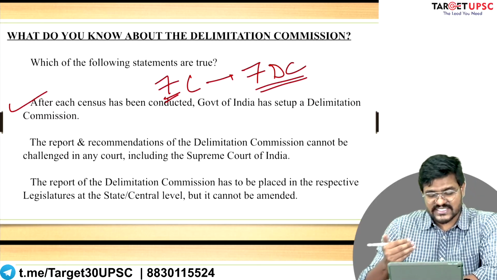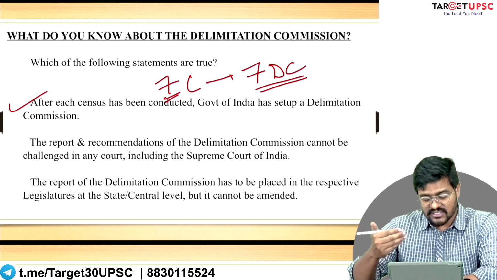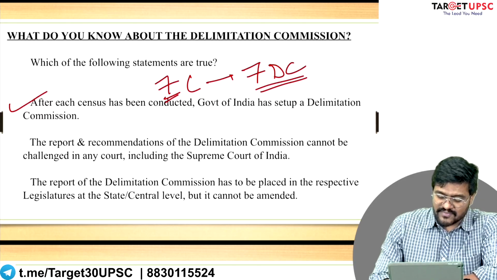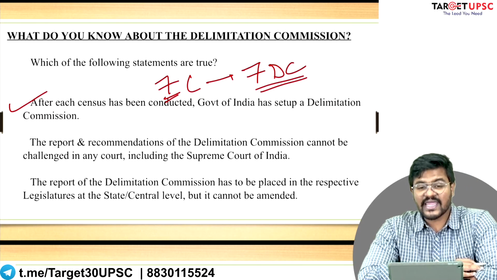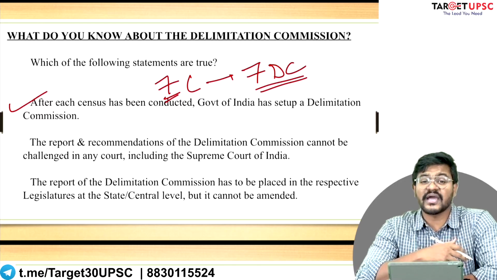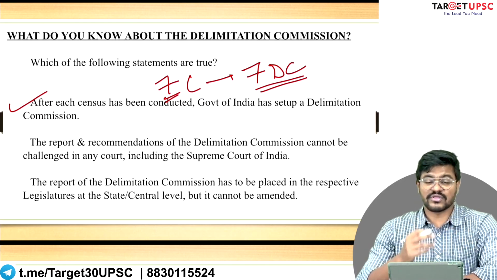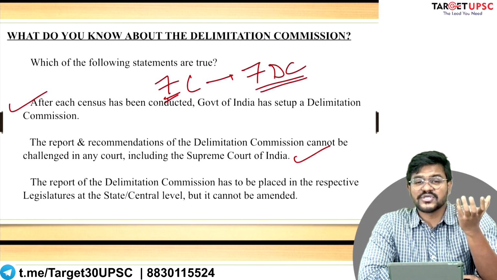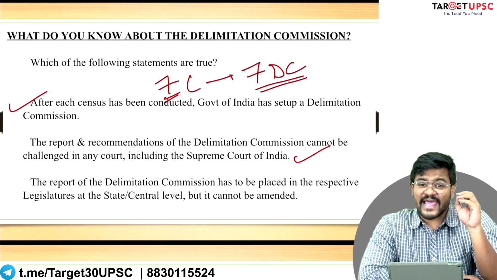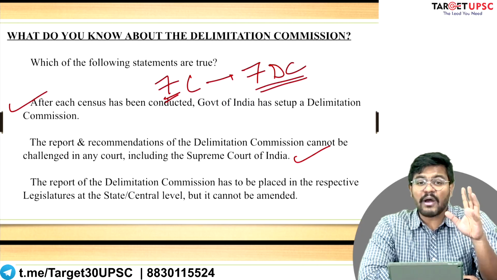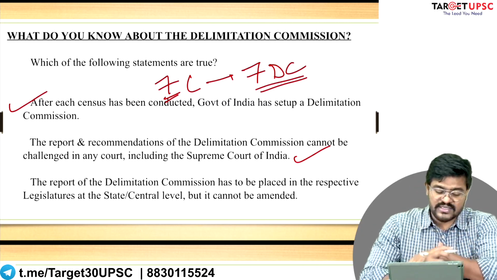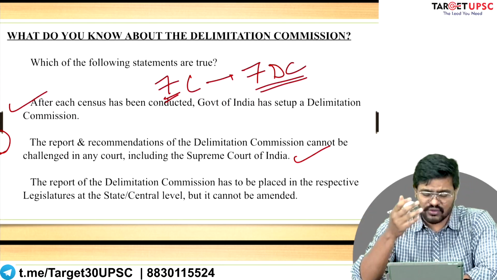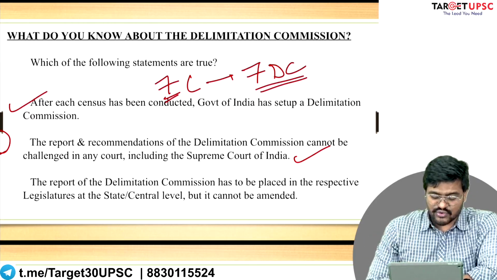Before seeing whether it is right or wrong, let us consider the other statements. Statement number 2 says that the report and recommendations of the Delimitation Commission cannot be challenged in any court of India, including the Supreme Court. Now this is a statement that whatever the Delimitation Commission of India suggests has to be implemented, and there is no power of judicial review. That is what statement number 2 seems to be suggesting. Is that correct or is that incorrect? We'll come to that.